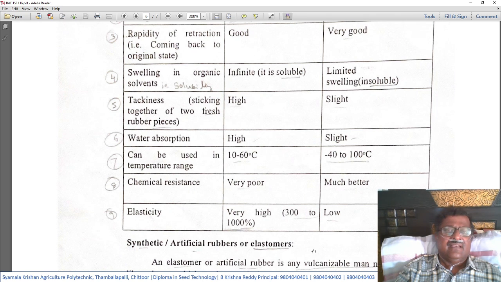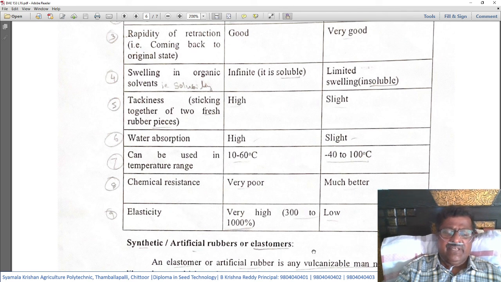Next, tacking, that is sticking together of two fresh rubber pieces. Tacking nature means two rubber pieces sticking together. It is high for the raw rubber, whereas it is very low or slight for the vulcanized rubber. Sixth property, water absorption. High for the raw rubber and very slight or low for the vulcanized rubber. Can be used in the temperature range, we already discussed, 10 to 60 degrees. Here it is minus 40 to 100 degrees centigrade.